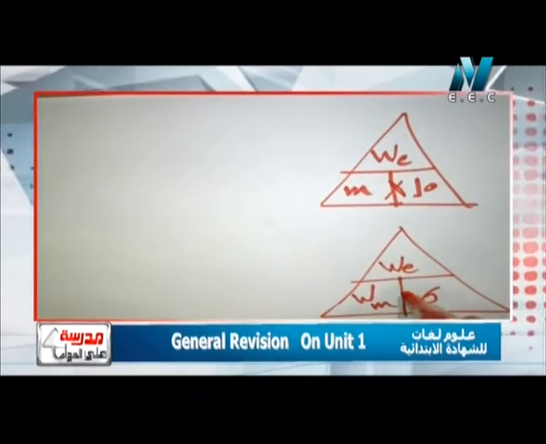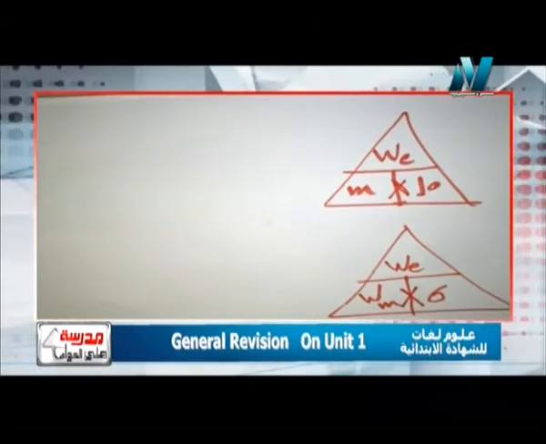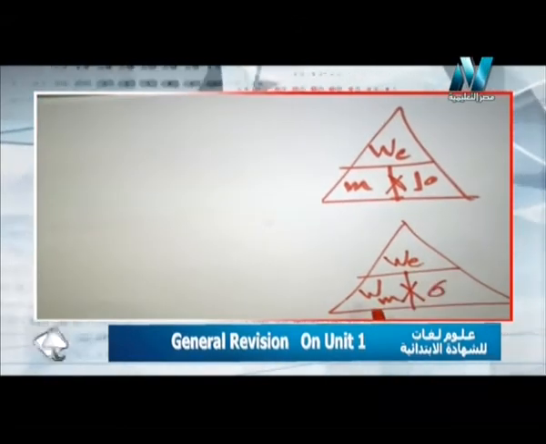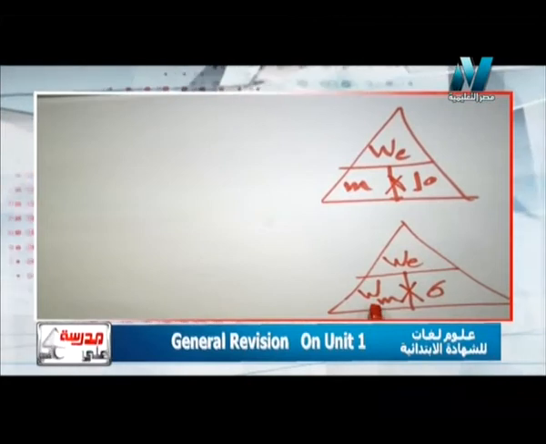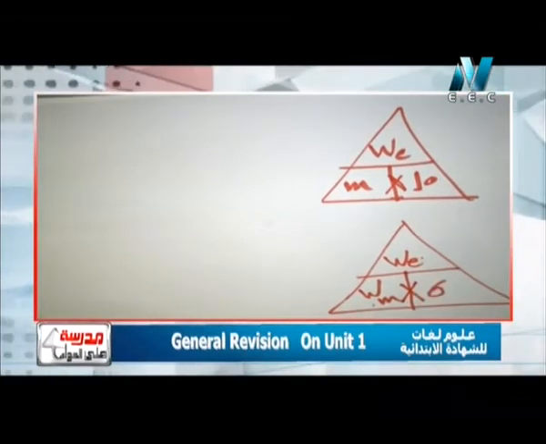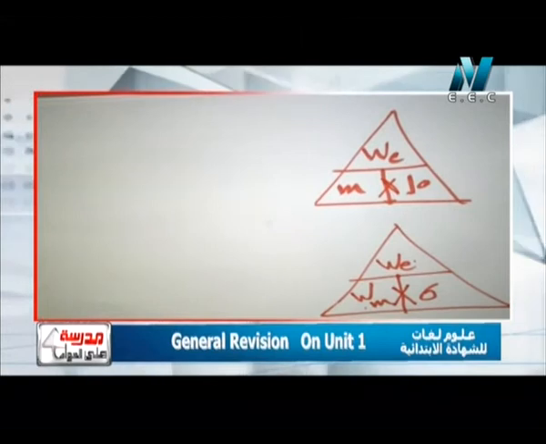But the other rule deals with weight on the earth and weight on the moon. Weight on the earth equals weight on the moon by 6, and weight on the moon equals weight on the earth divided by 6. So I must read the problem carefully to know what I can answer or what I can use.